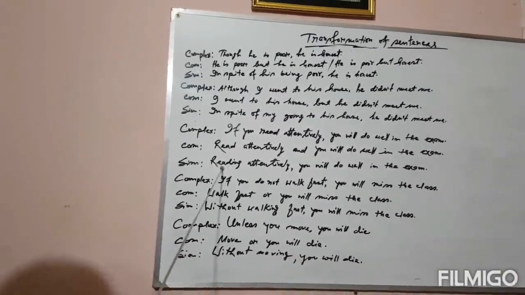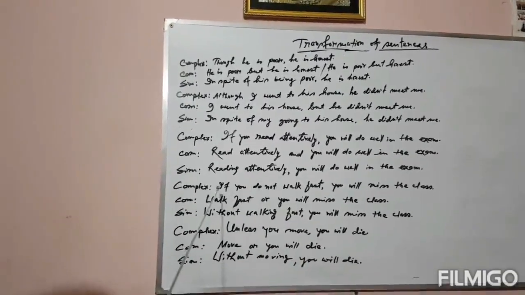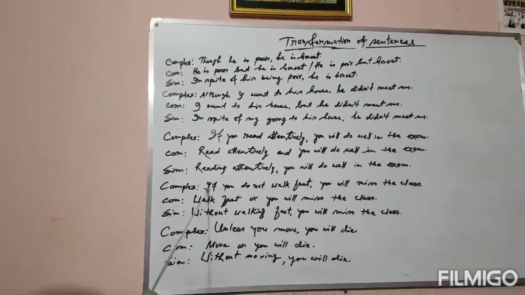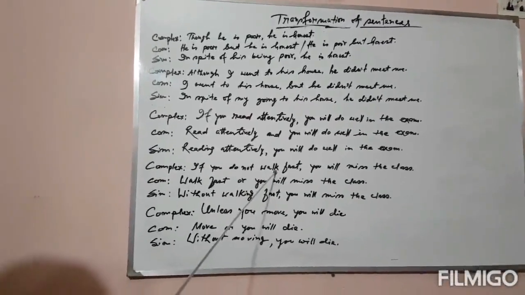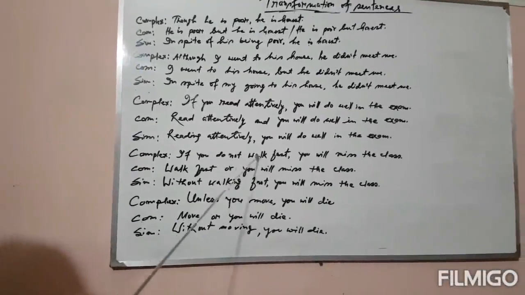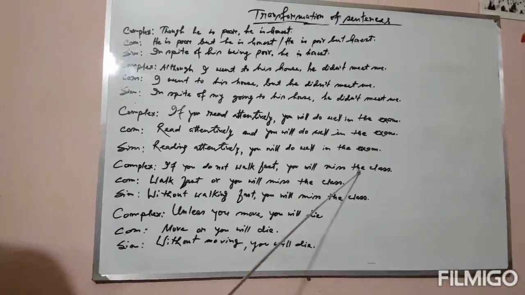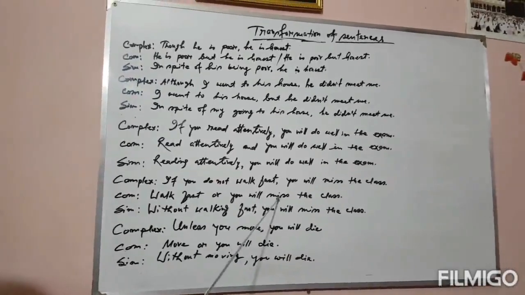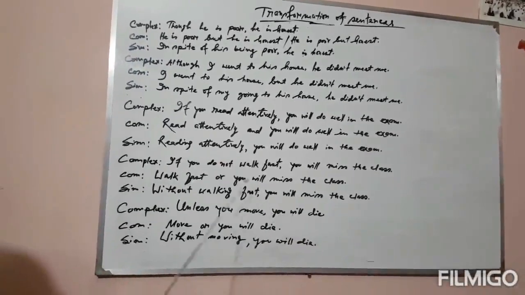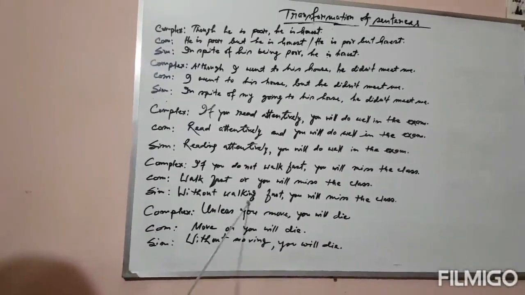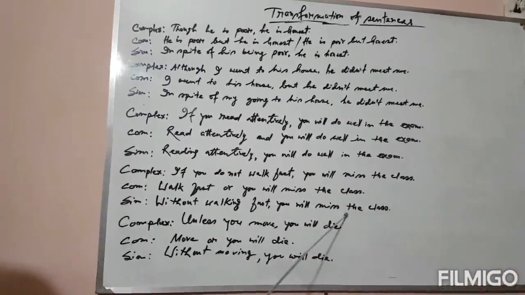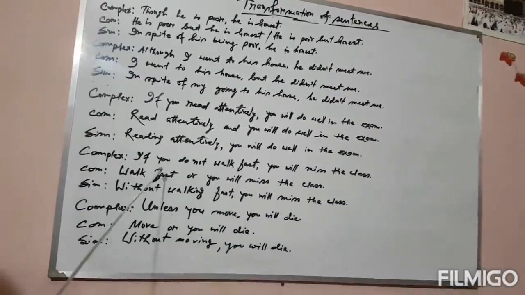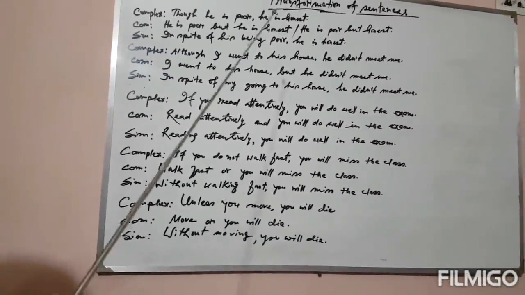Reading or by reading is the same. Again, if you do not walk fast, you will miss the class. Walk fast or you will miss the class. And the simple sentence: without walking fast, you will miss the class. The sentences are being converted here according to the chart.